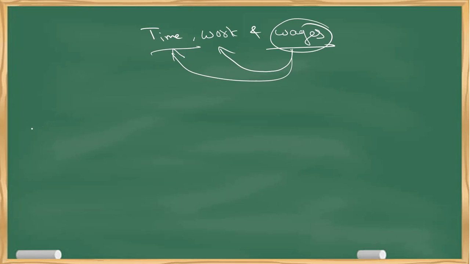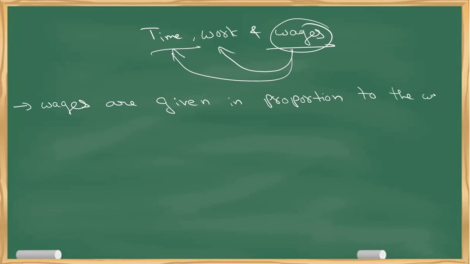Now, wages are given in proportion to the work done. The more work you do, the more wage you get. Okay?